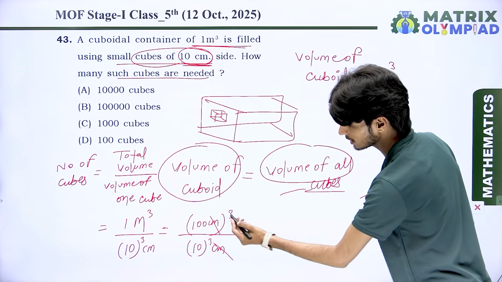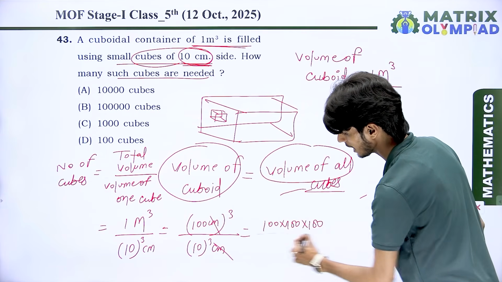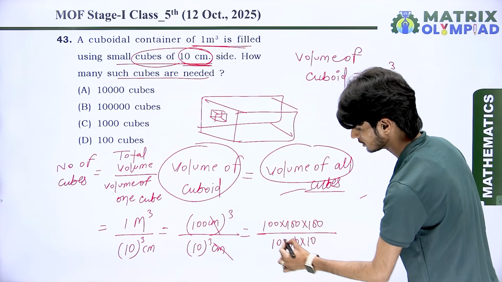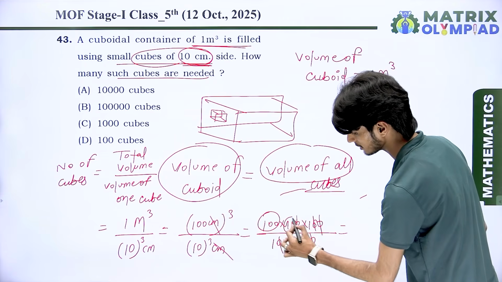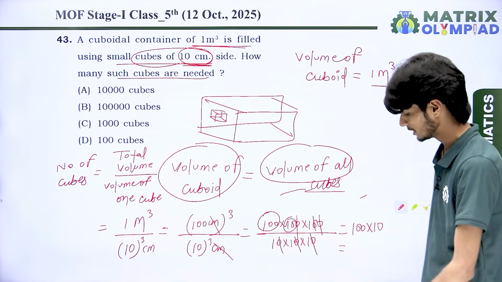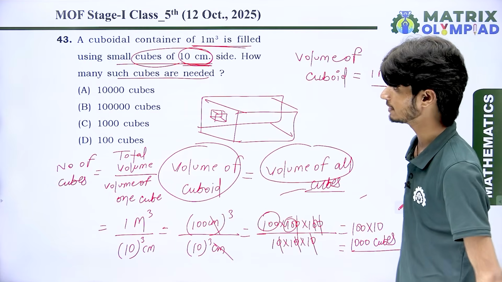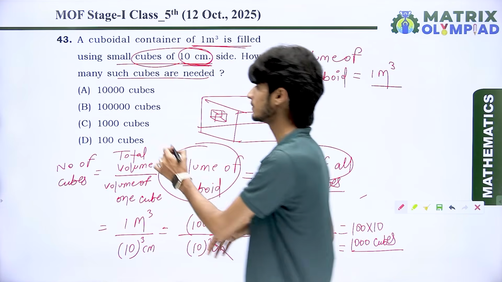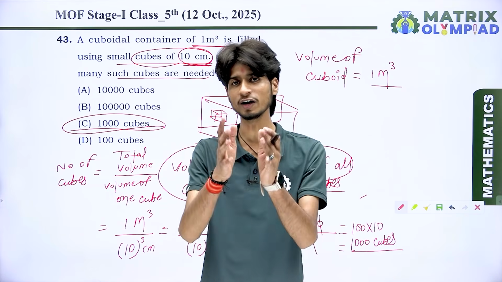And whenever we find the cube of 100, we get 100 multiplied by 100 multiplied by 100. And in the division, we have 10 multiplied by 10 multiplied by 10. 10 cancels out by 10, and the remaining one is 1 by 10. So we find the result of the multiplication, and the final result is 1000. And this is the number of cubes. So it means whenever we have 1000 cubes, we fill this cuboid properly. It means the correct option is 1000 cubes, and it is the answer to this question.